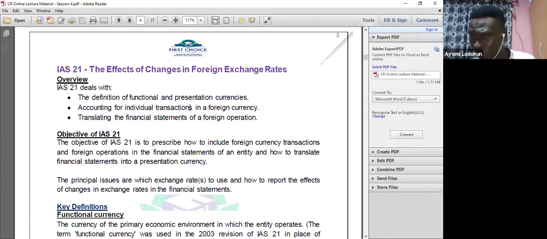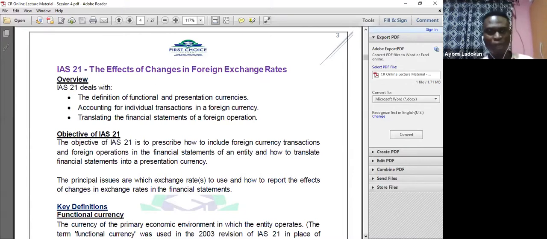So if you wake up tomorrow morning, you should be able to remember that IAS 21 applies to three things. Number one, the definition of functional and presentation currencies. Number two, accounting for individual transactions in a foreign currency. And number three, translating the financial statement of a foreign operation. But we are not going to look at number three today. We are going to look at the first two, and that's the end of IAS 21. The next time we look at it is when we are dealing with foreign subsidiaries. All right, so let's move ahead.